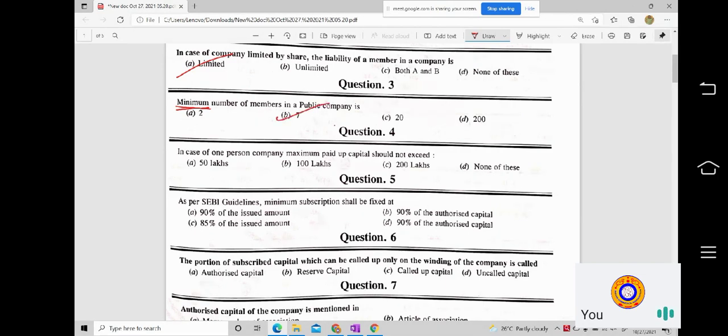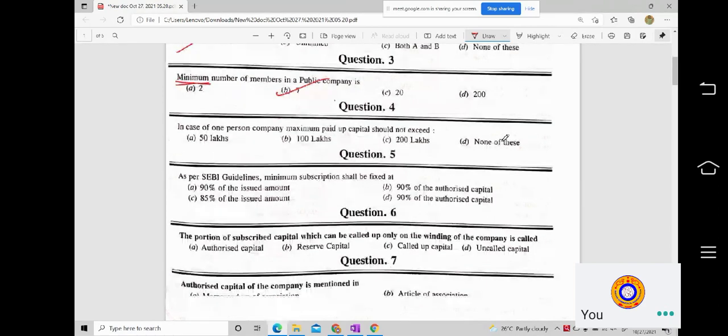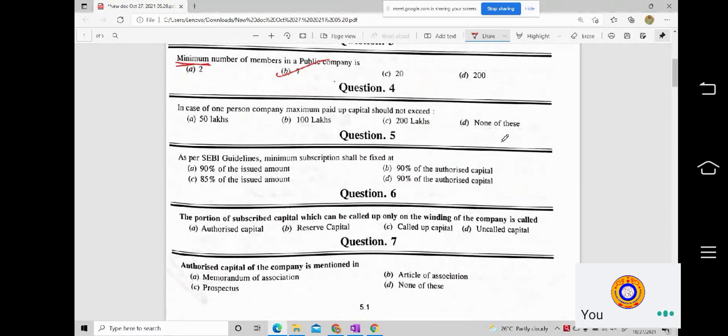Now, moving on to question number 4. In case of one person company, maximum paid up capital should not exceed. So I hope you all are also having your textbook side by side. Certain questions you can refer even in your textbook because it could be from in-text also.